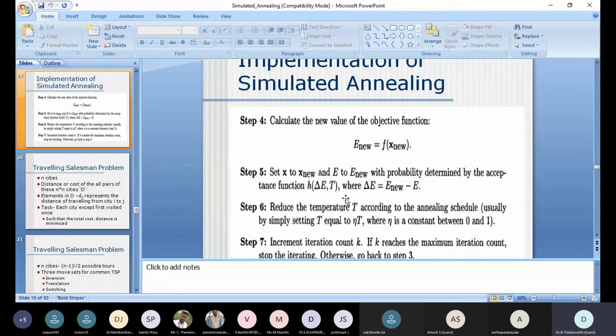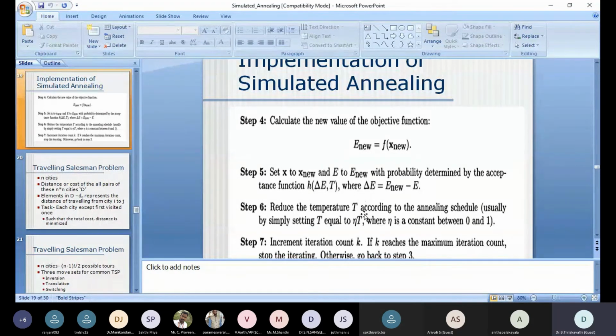Now the problem of accepting. The accepting function involves del E. We have already seen h of del E comma T. For the given value of T, what is h? That is the most common function, the Boltzmann function, whose equation was already given. With the help of that equation we can calculate, and test del E, whether we are going to accept or reject. I already said how to accept and how to reject.